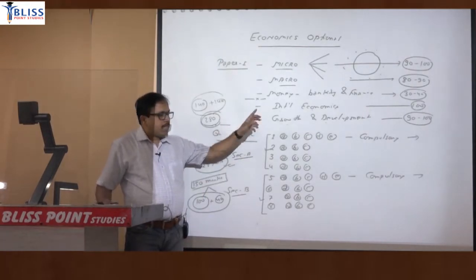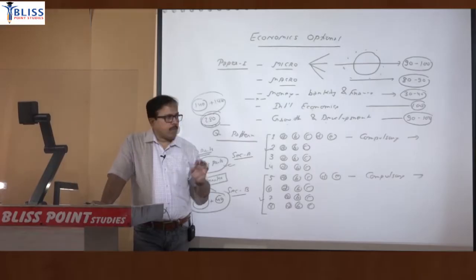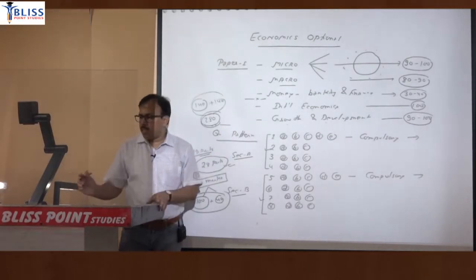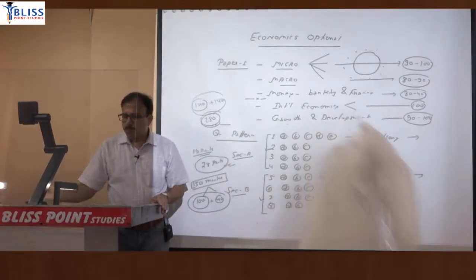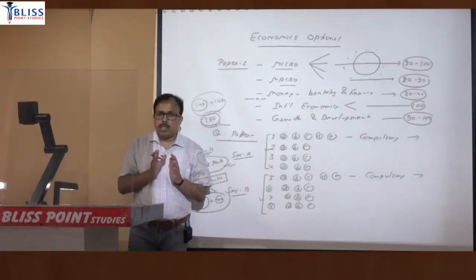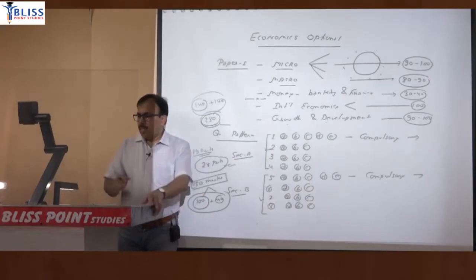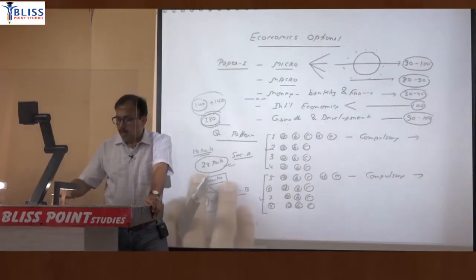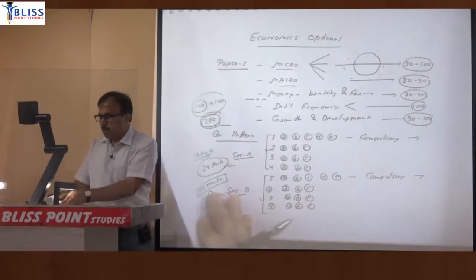In international economics, since the weightage is around 100 marks, there will be two sources. In fact, international economics is divided into two parts. One is theories of trade, and the other is balance of payment and foreign exchange market. For theories of trade, the preferred source should be Paul Krugman, and for the rest of international economics, you should be reading Salvatore. So I will just mention that.